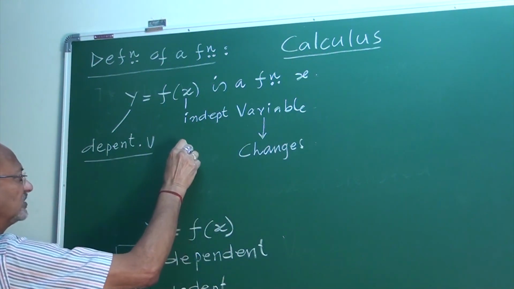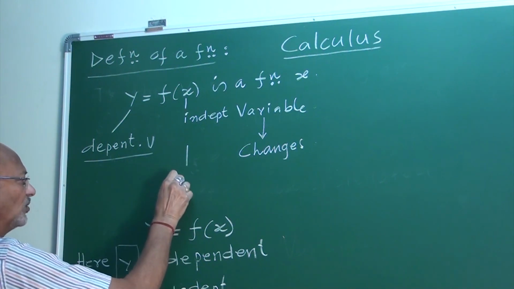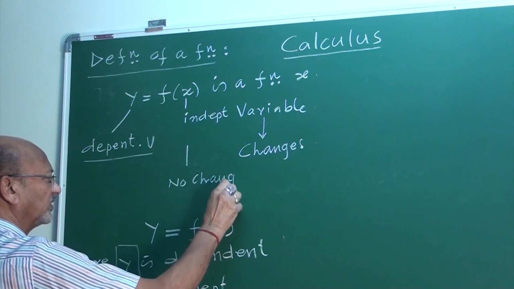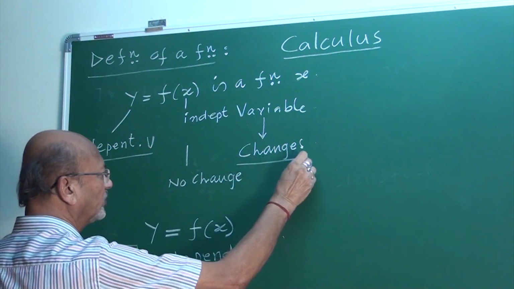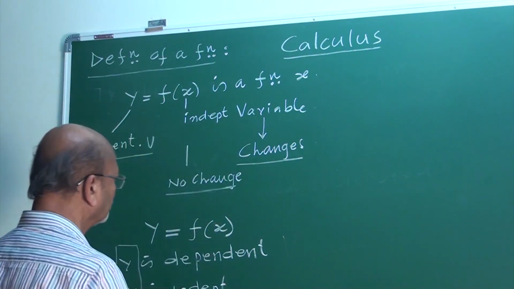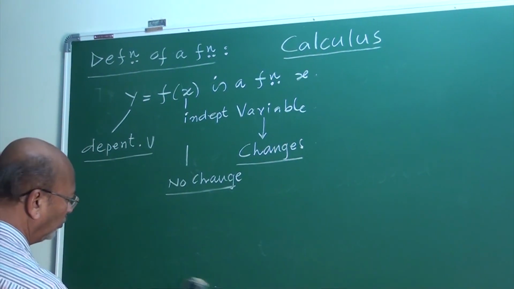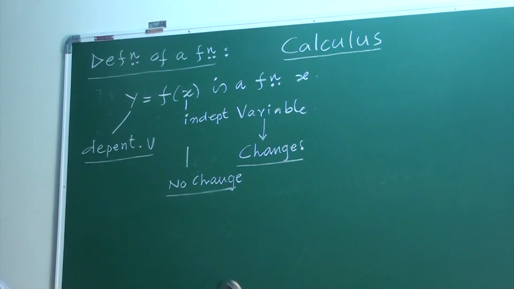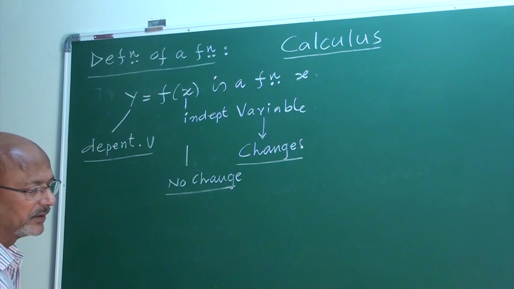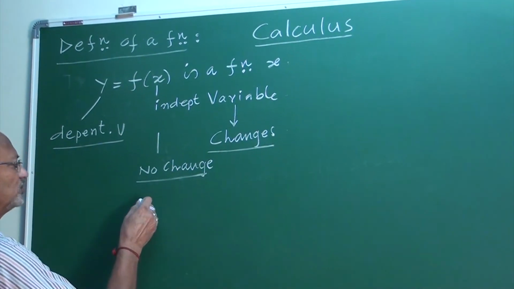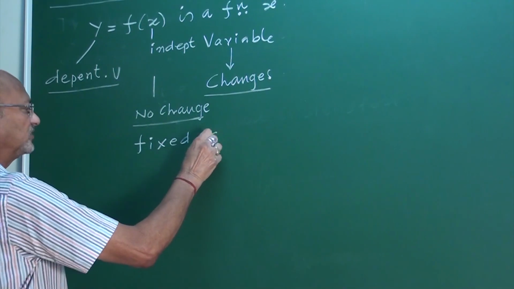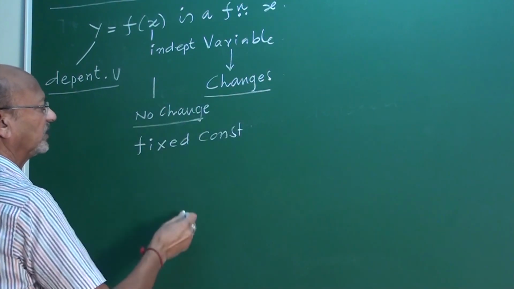One is a constant. What is it? No change. One is a change, another is no change. Yes, my friends, I will explain about it. No change means it is a constant. In constants, there are two types: absolute and arbitrary. Absolute means fixed constants.